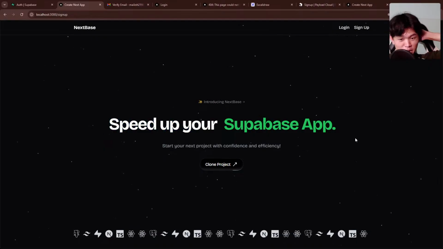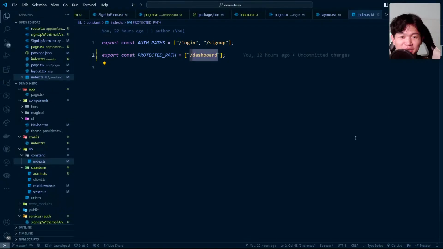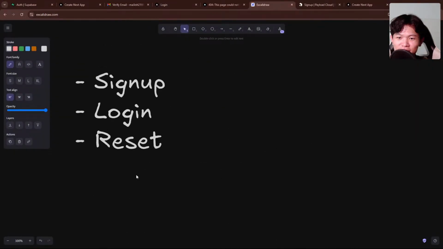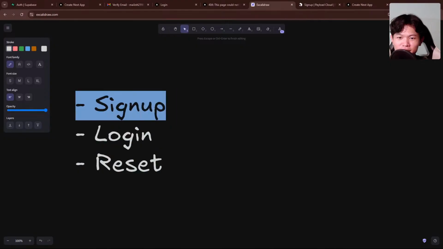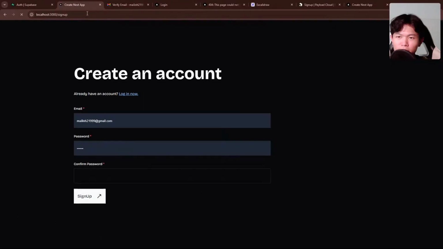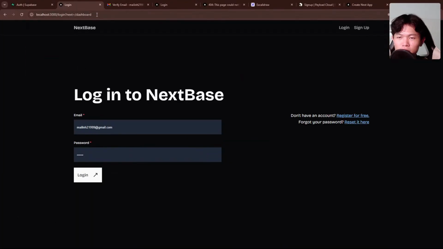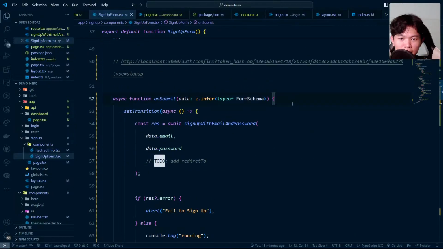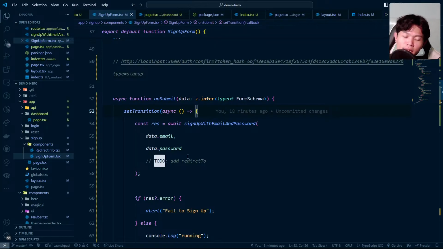Okay, right now let's come back and try to finish the code. Maybe I need to add a to-do so I know where I end up. Yeah, I need to finish this proper sign up. Hopefully I can finish it by today. Let's see where I am. Right now the dashboard is protected, everything. So if I go to register, the redirect here is good. So I need to read this value when they sign up. I need to read this value right here. Actually, to read this one, there are two proper ways to do this.